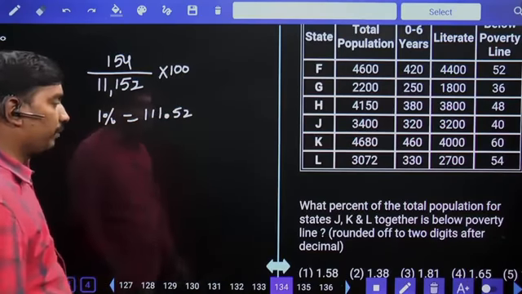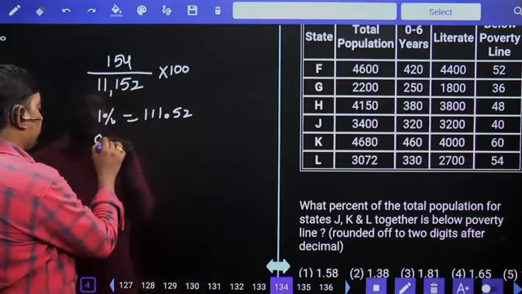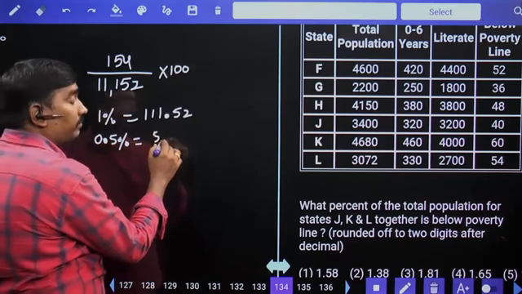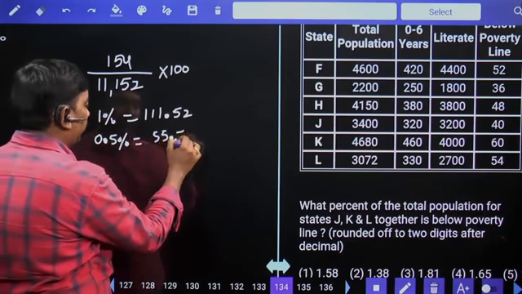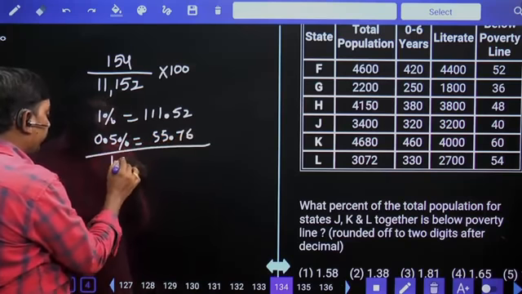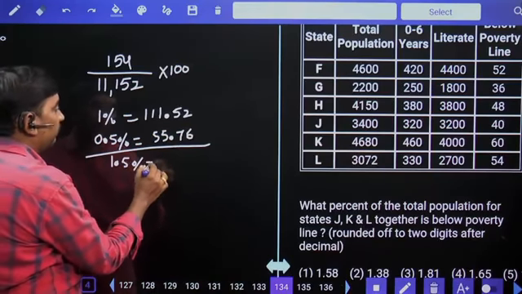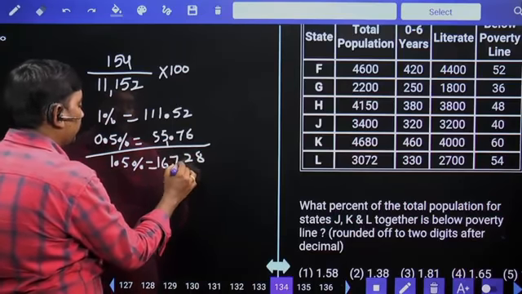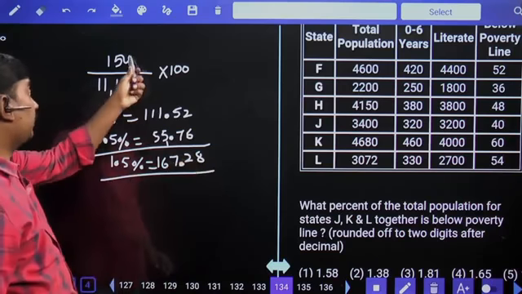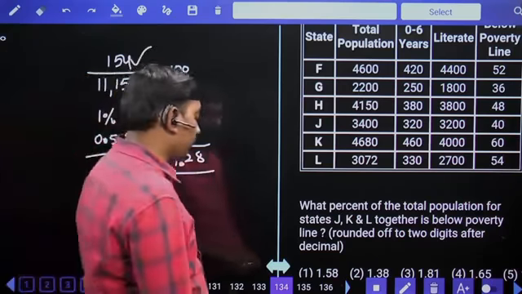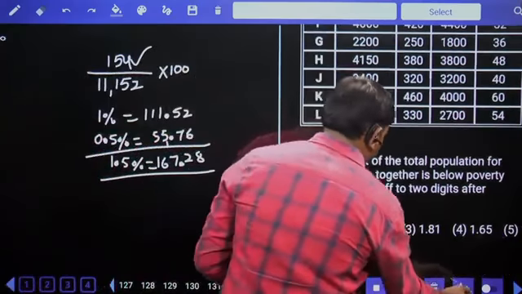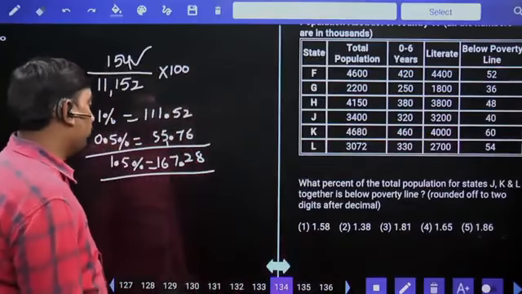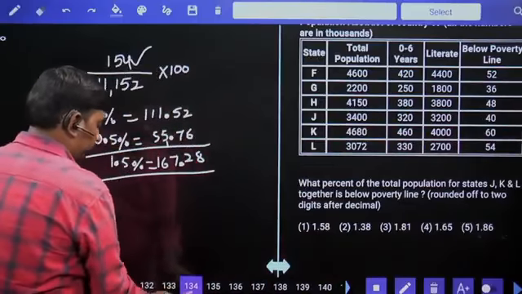1% value 111.52. In that, 0.5% means half of 1%. 2 fives are 10, 2 sevens are 14, 2 sixes are 12. Then 1.5% value 167.28, but I just require 154 only. Our answer is below 1.5%. Below 1.5 means the second option, 1.38, is there, and of the five options only the second option is below 1.5. Answer is the second option.